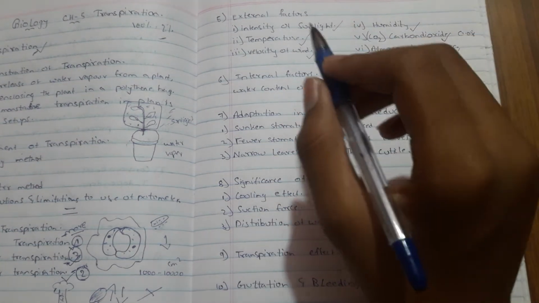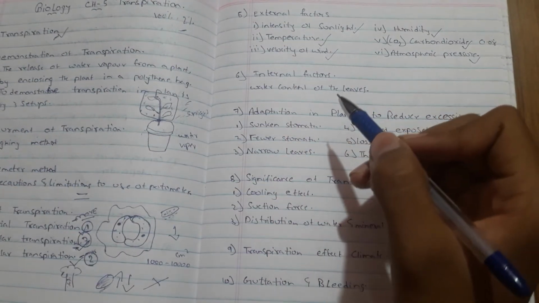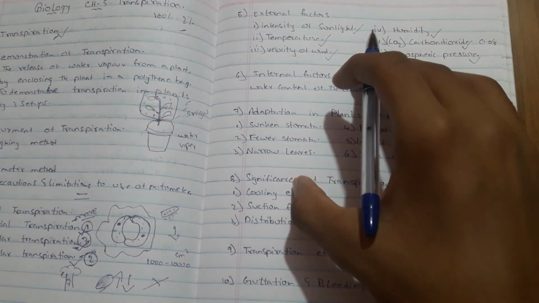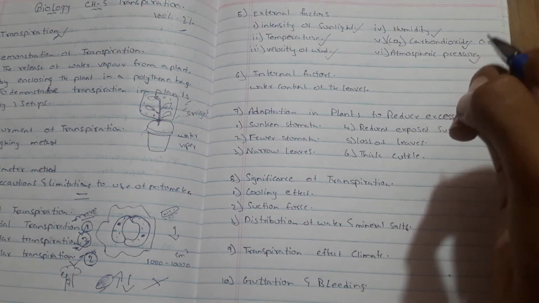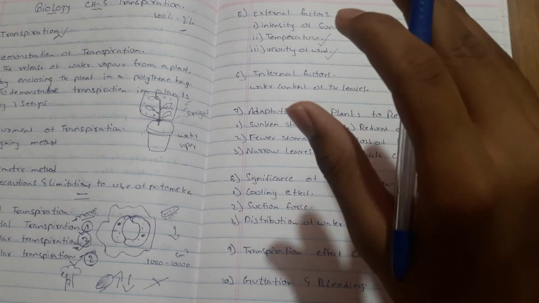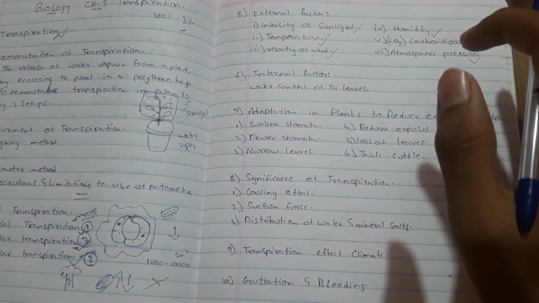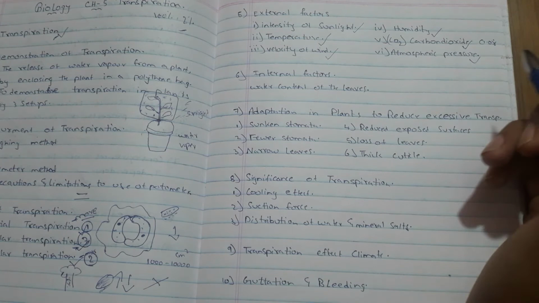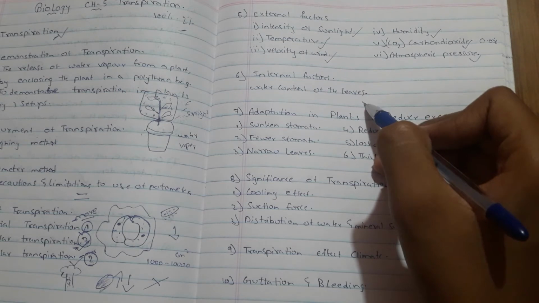Now coming to the internal factors, the one main point is water content of the leaves. If the water content of the leaves decreases due to insufficient absorption of water by the roots, we have seen that the roots absorb water for photosynthesis or transpiration. If the absorption of water by the roots is not sufficient, there is a reduction in transpiration, indirectly due to closure of stomata. So this comes under the water content of the leaves.